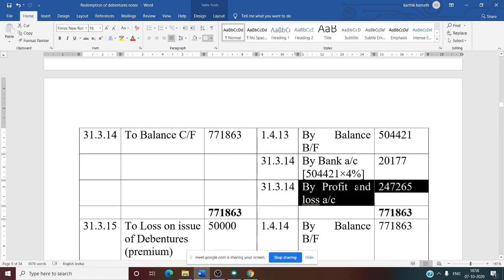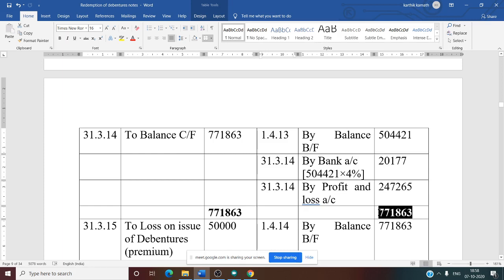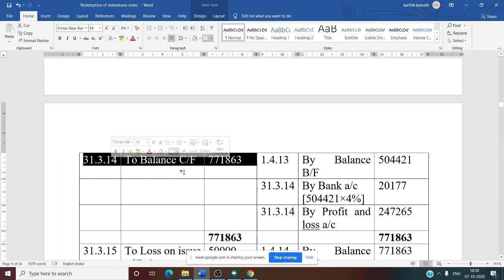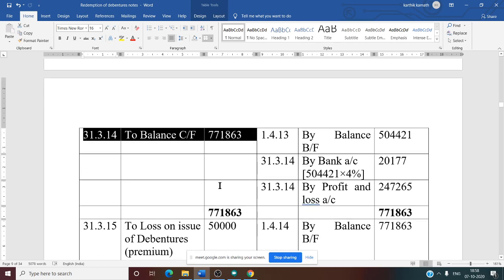And at the end of that year, by profit and loss account, same thing. Same as for the previous two years you have set aside the amount, for this year also you need to set aside the same amount. By profit and loss account, 2,47,265. So the third year total will be 7,71,863 on both sides, and on the debit side, to balance carried forward for the last year. So this balance will be transferred to the last year, 7,71,863. That is the third year closing balance.